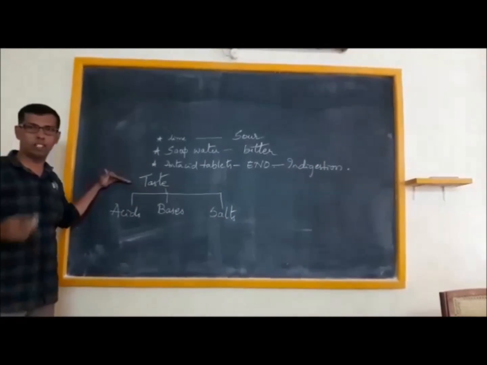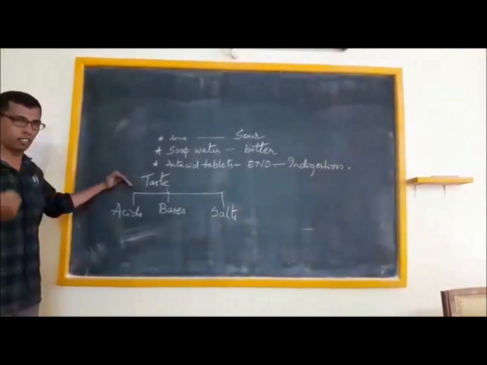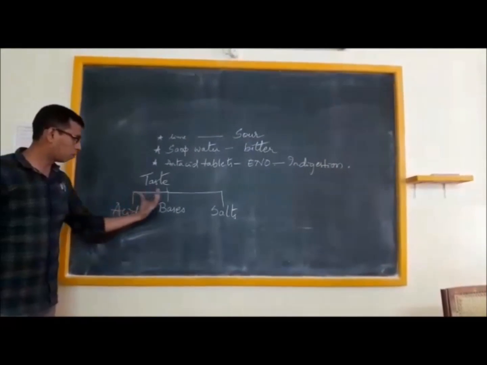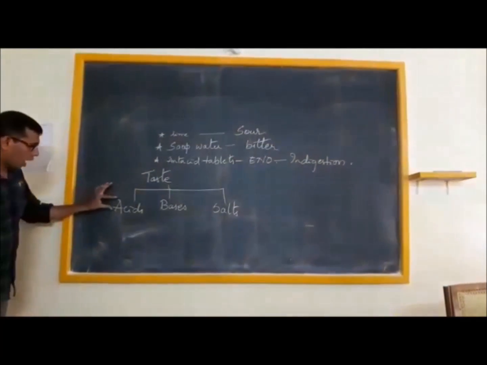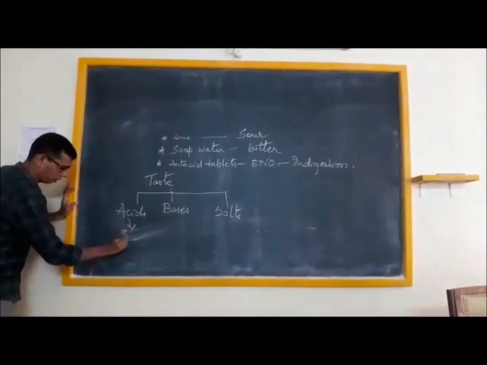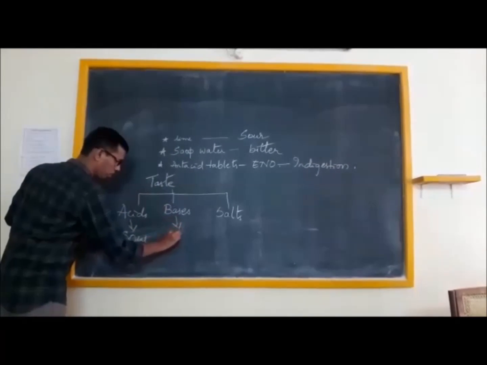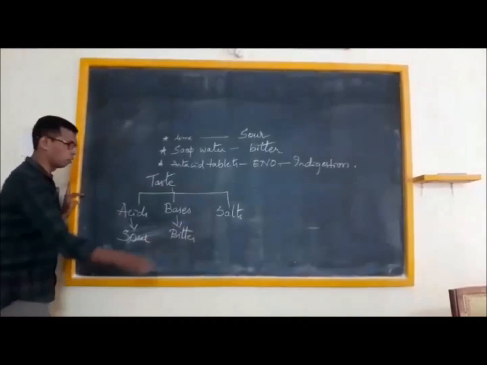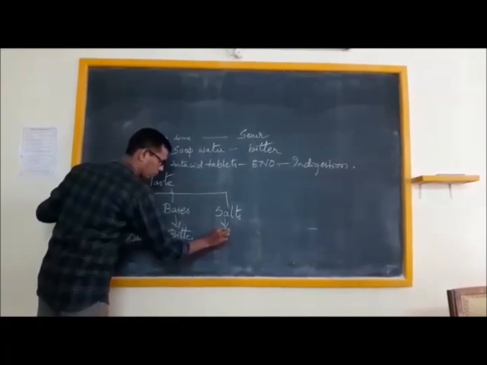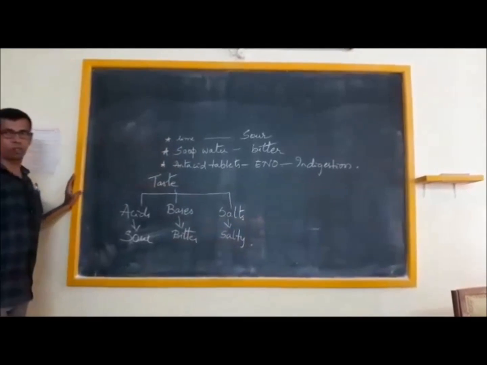Based upon taste, chemists have classified the substances as acids, bases and salts. Acids usually have sour taste. Bases usually have bitter taste. And you know, salts, what it would do. When I say salt, the taste itself is salty.